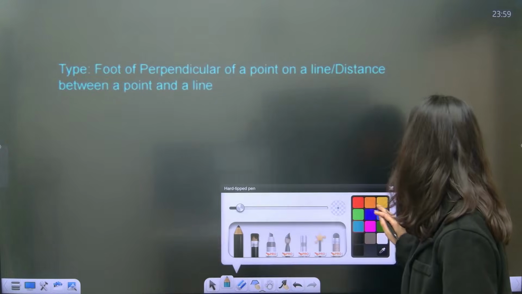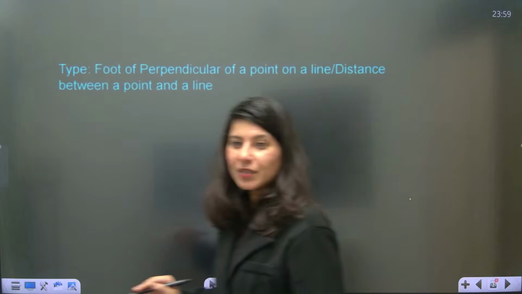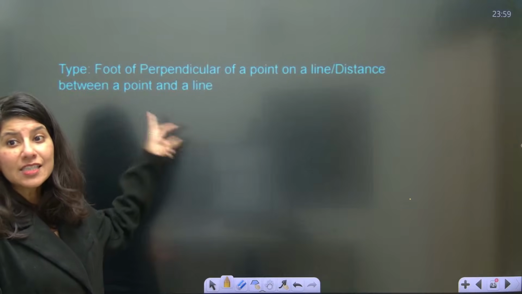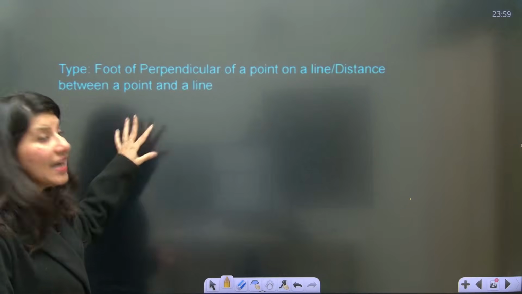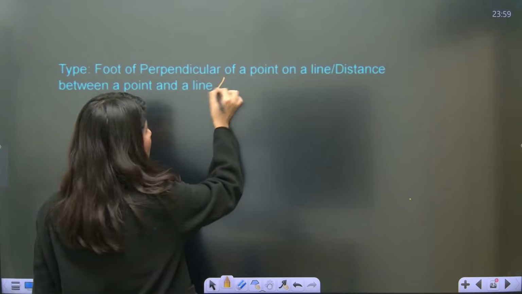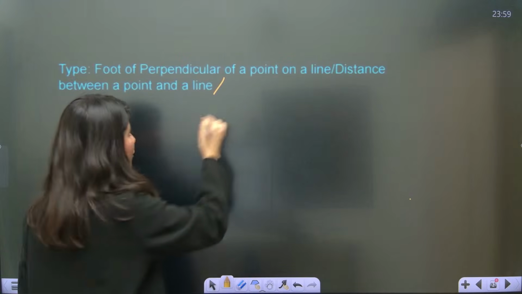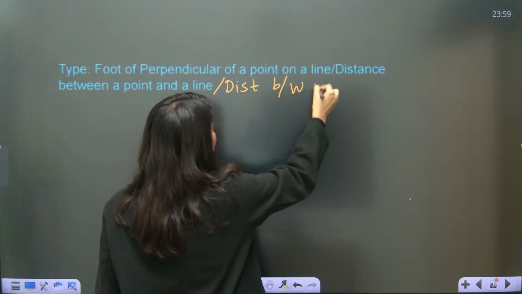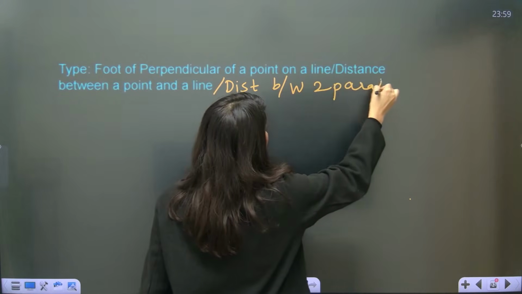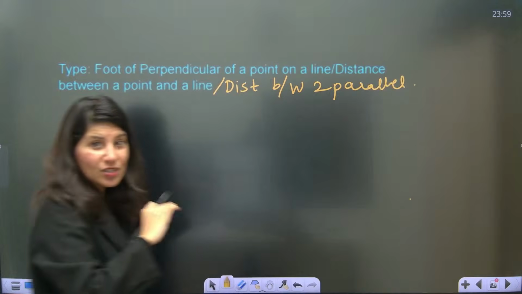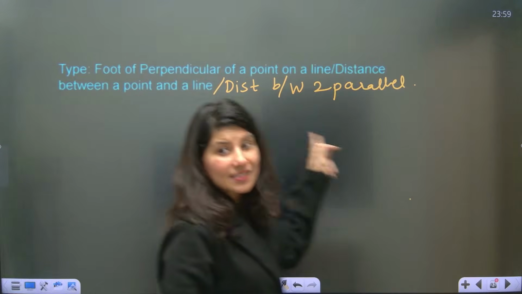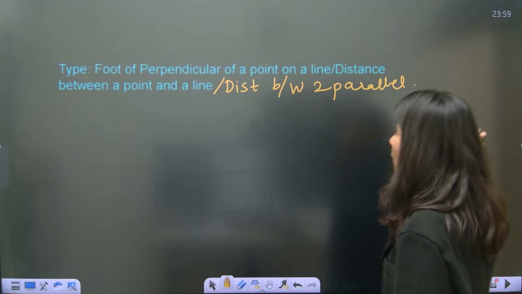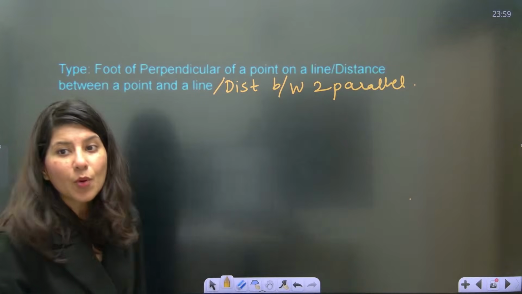Okay. Foot of perpendicular of a point on a line. Number 1, distance between a point and a line. This format will give you the solution for distance between two parallel lines, guys. Remember we skipped this question. One question we have already skipped now. This type will give you that thing. Okay. So foot of perpendicular of a point on a line. Distance between a point and a line.